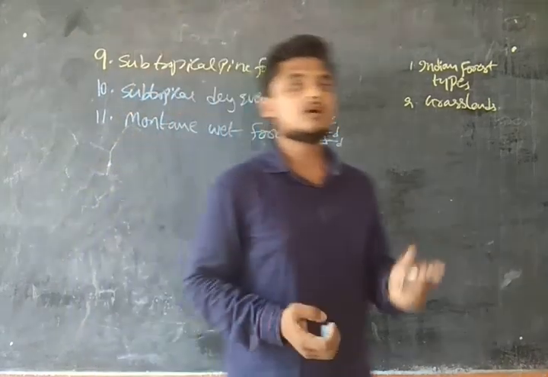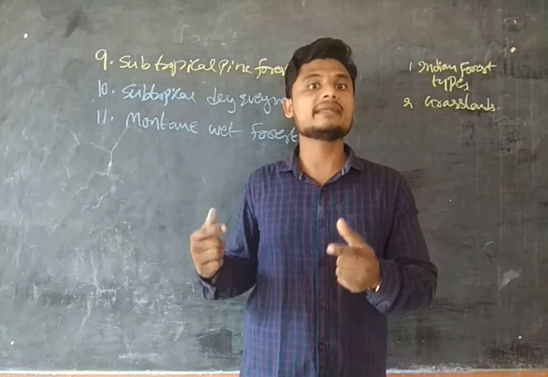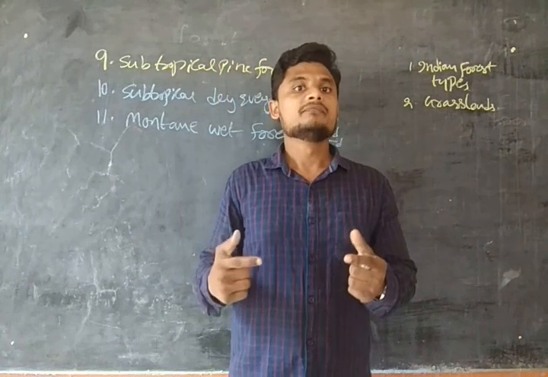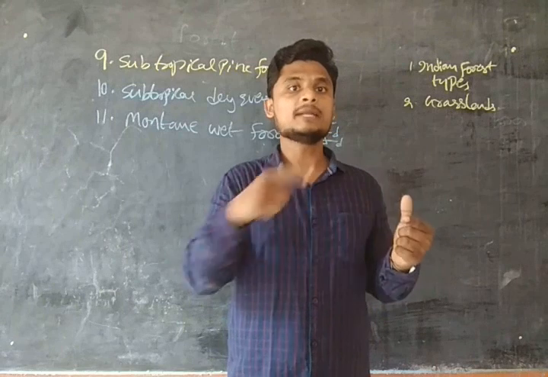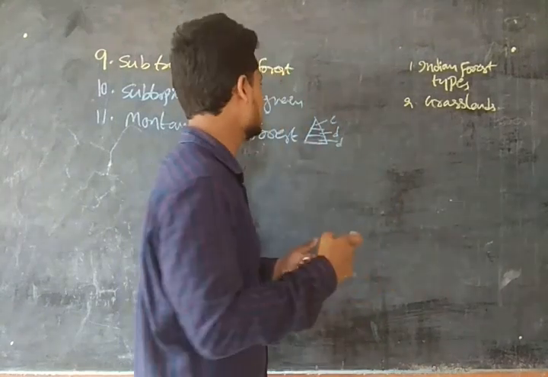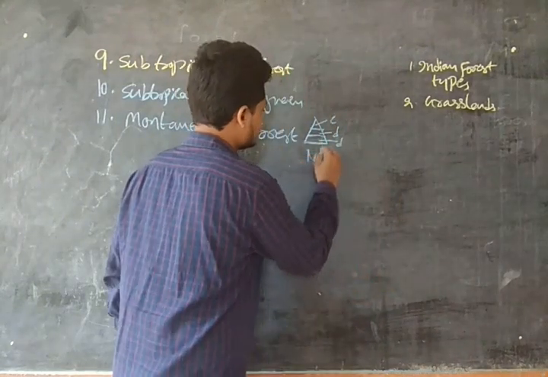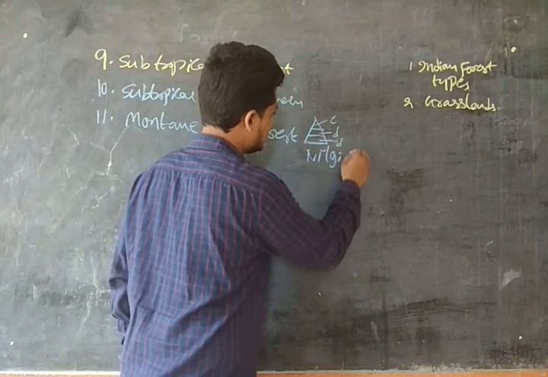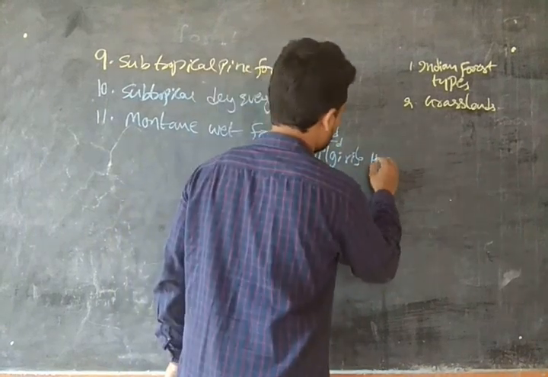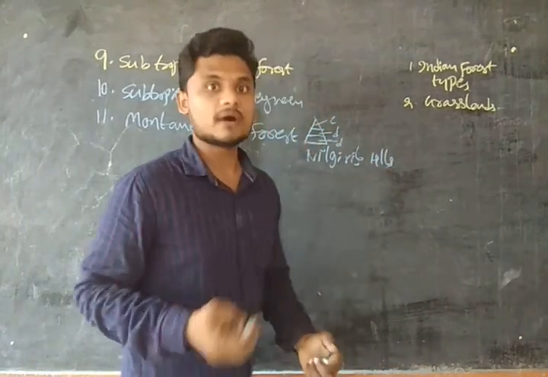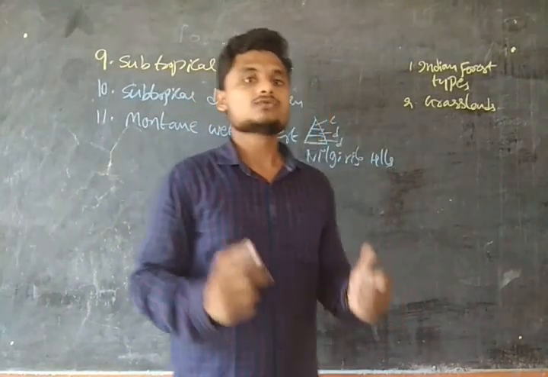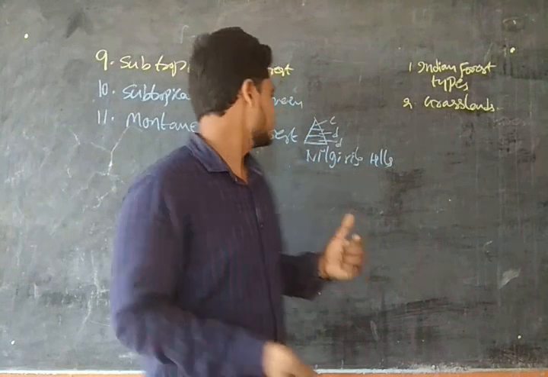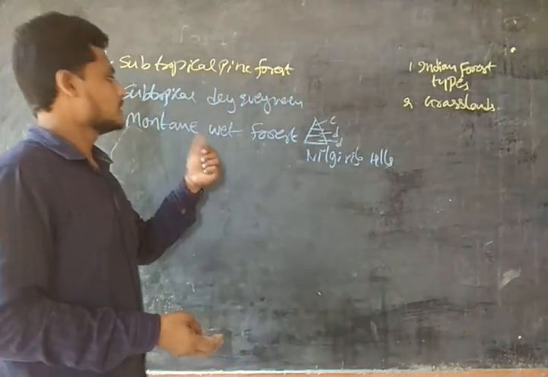In the southern part, they are present in the Nilgiri hills, and the forest cover is dense in the northern part of India. So these are the features of the mountain wet forest.